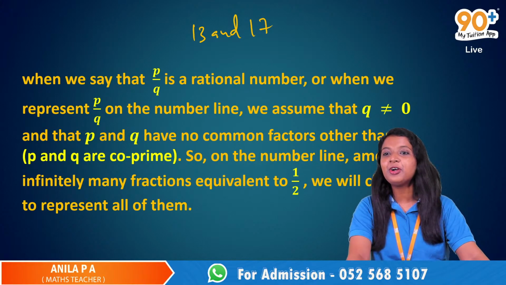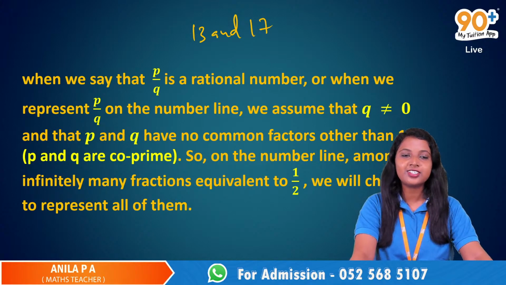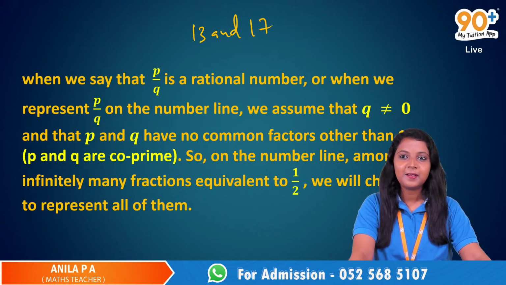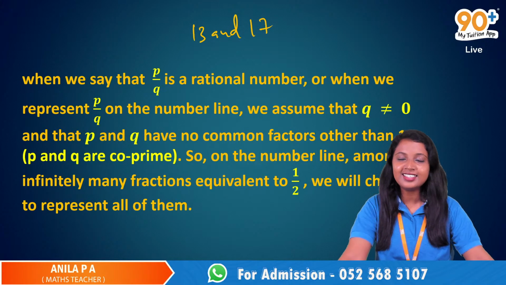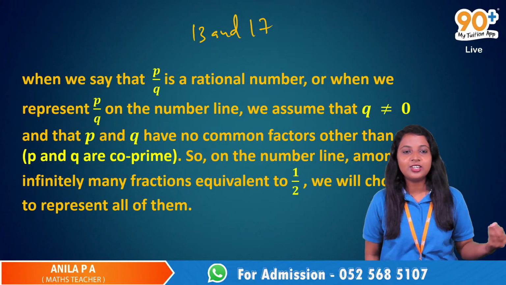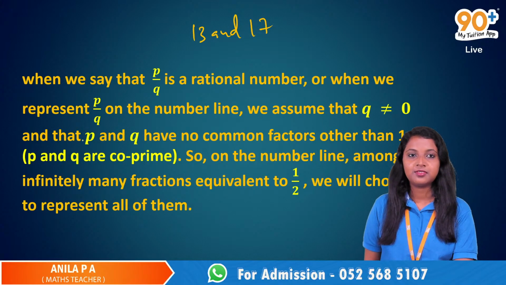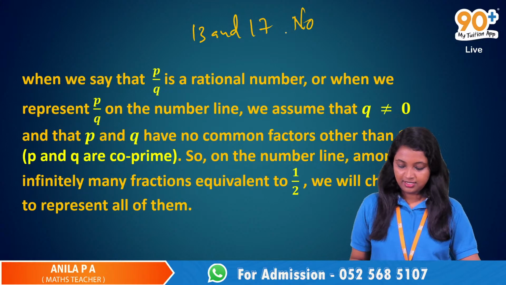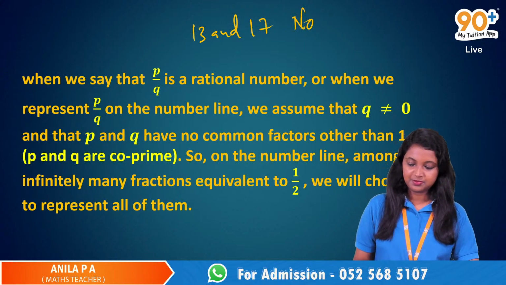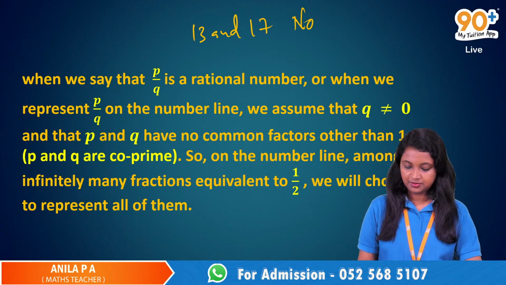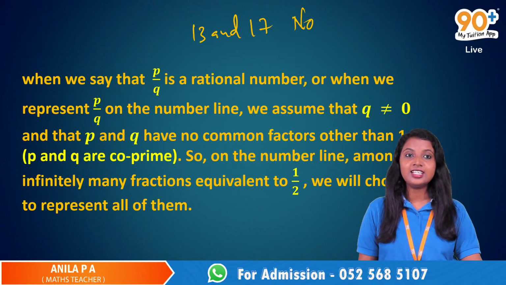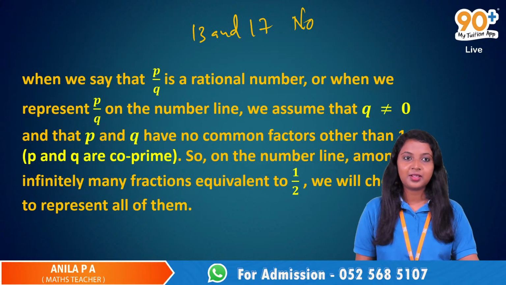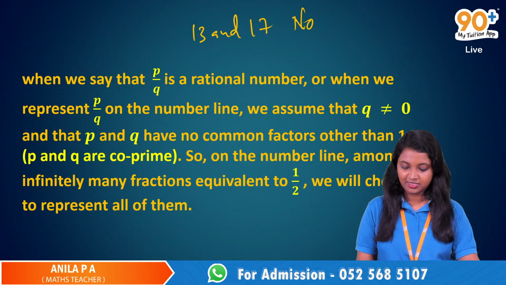Please don't turn your pages. It's not there in your notebook, 13 and 17. Just tell me, are 13 and 17 co-prime? No, ma'am. Why? Because they are not integers. 13 and 17 are not integers. Yes, ma'am, they are.